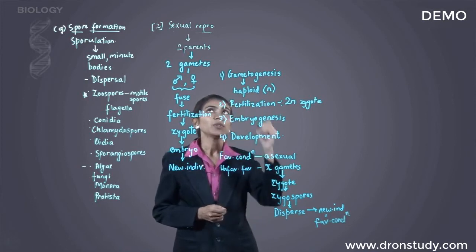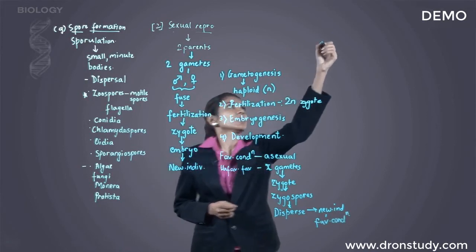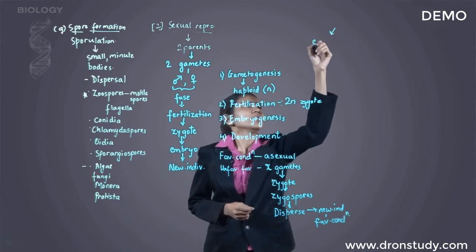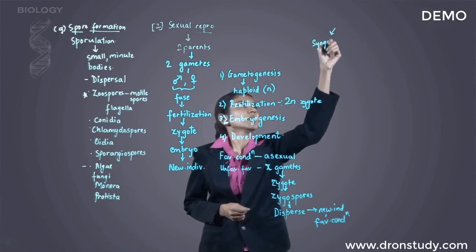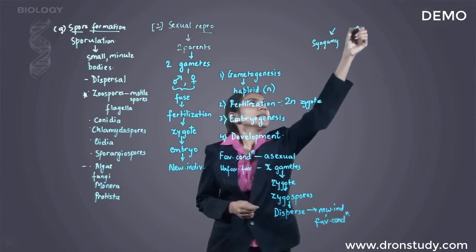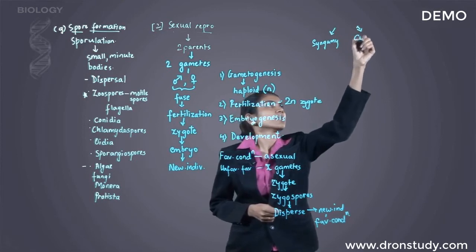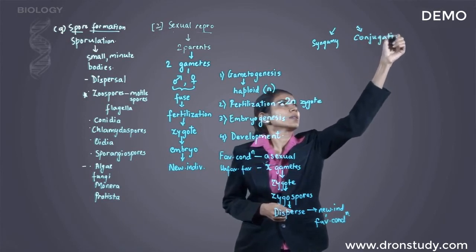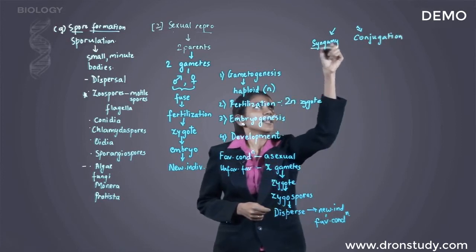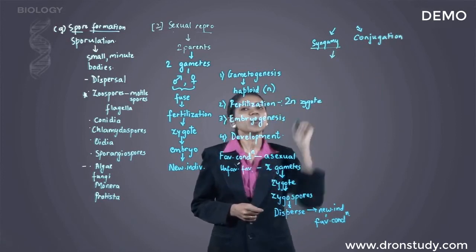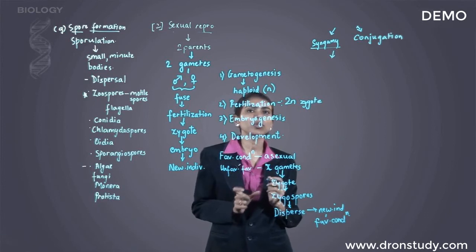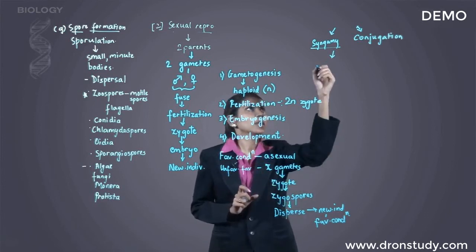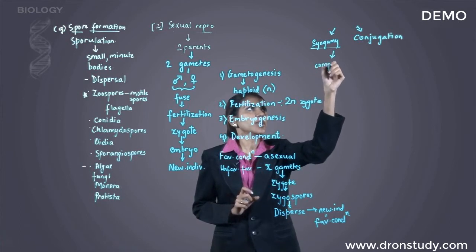Next, we go to types of sexual reproduction. 2 types. First is syngamy and second is conjugation. Let us look at syngamy. Syngamy basically means complete fusion of the male and the female gamete. So there is complete fusion occurring here.